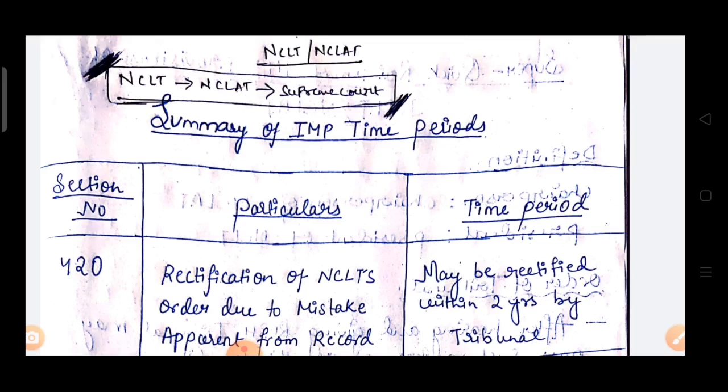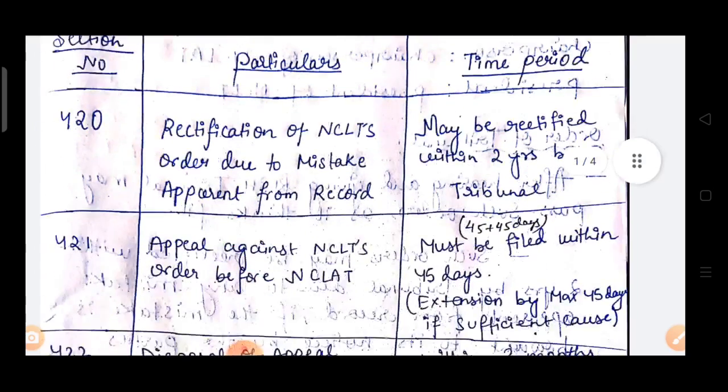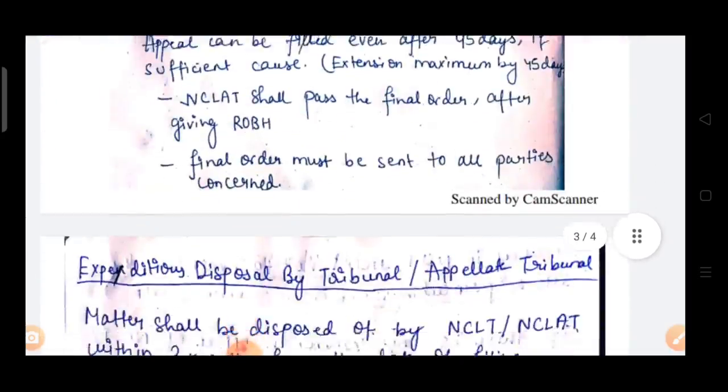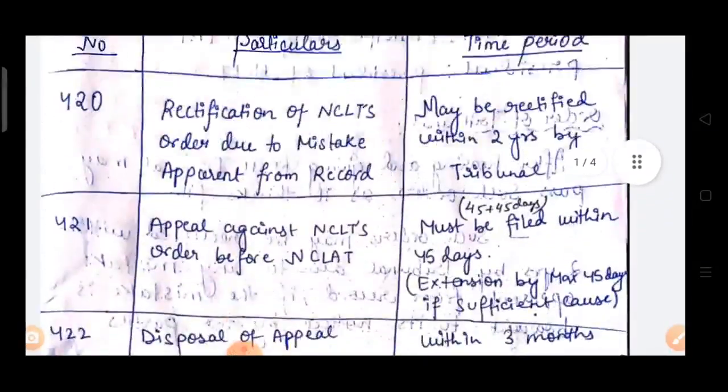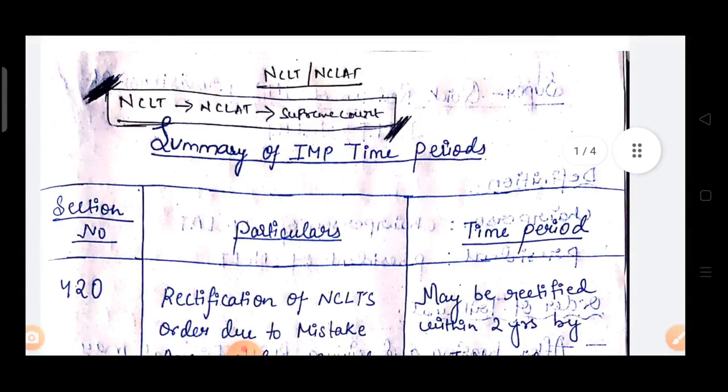So let's start with the revision of this chapter, NCLT, NCLAT. This is the smallest chapter, you can say. A few time periods are there that you need to remember: 2 years, 45 days, 60 days. I've provided everything in this PDF, so you can study from this. Okay, let's start with the revision.